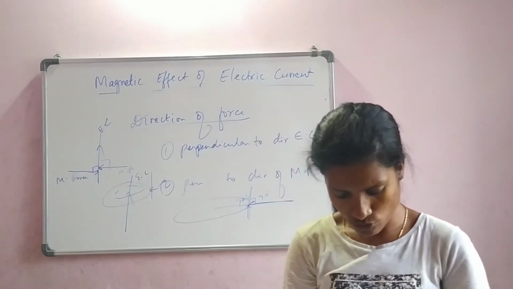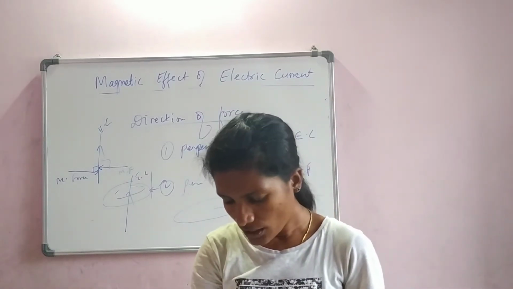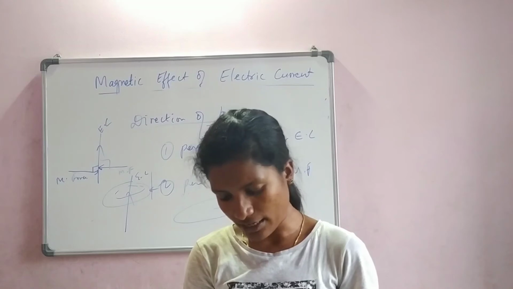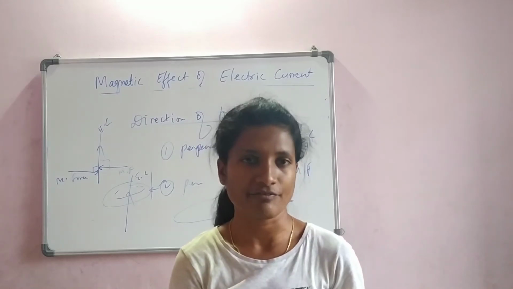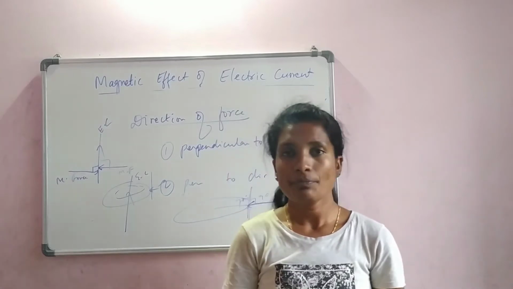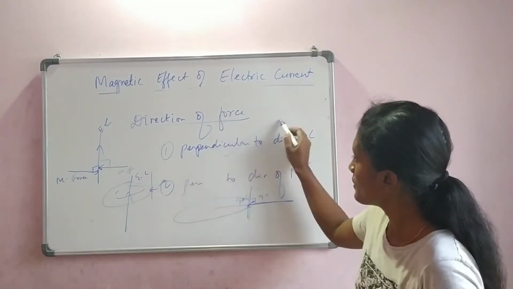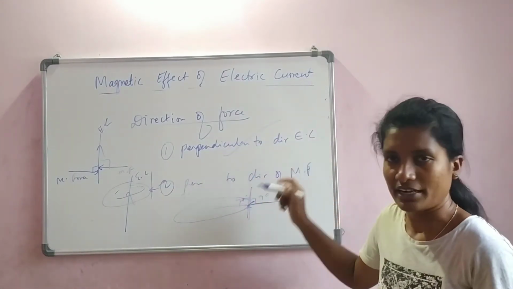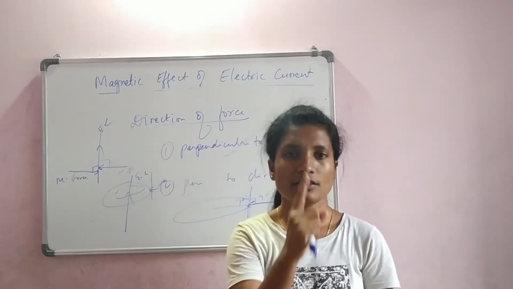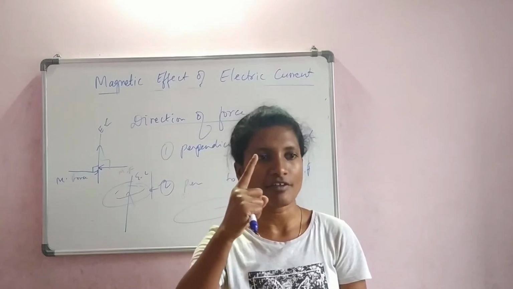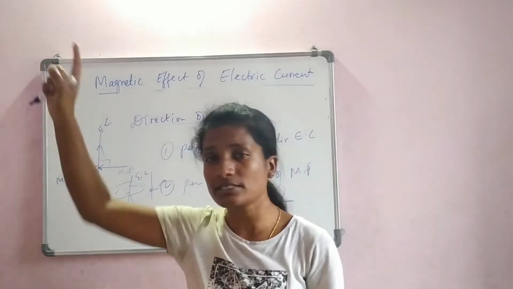And if you consider, the maximum force is exerted on a current carrying conductor only when it is perpendicular to the direction of magnetic field. So, what are we telling? It is perpendicular to electric current. Now, I want the maximum force to be applied. The wire just moved 1 centimeter away. I want the wire to be moved 10 centimeters away.